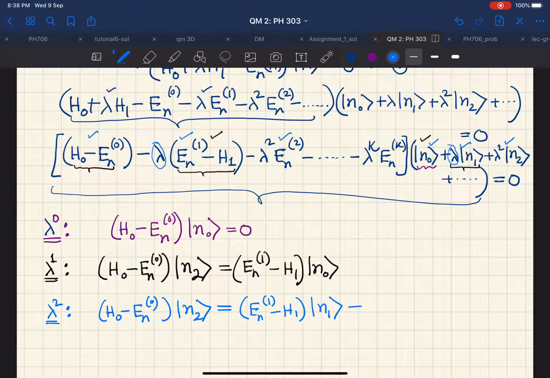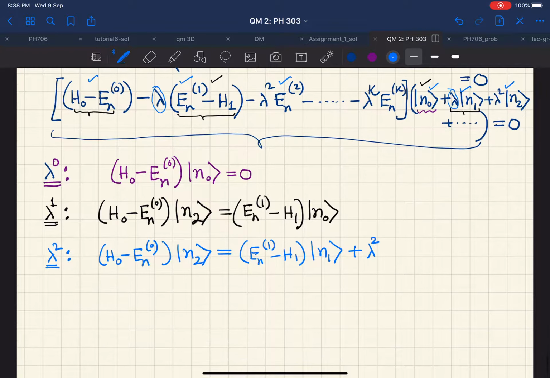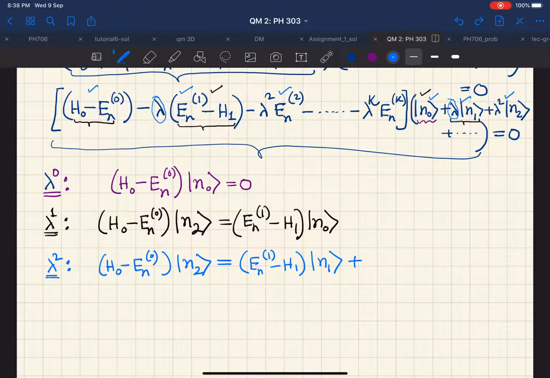We are not writing the lambda squared here, so this will simply be En2 acting on ket n0.